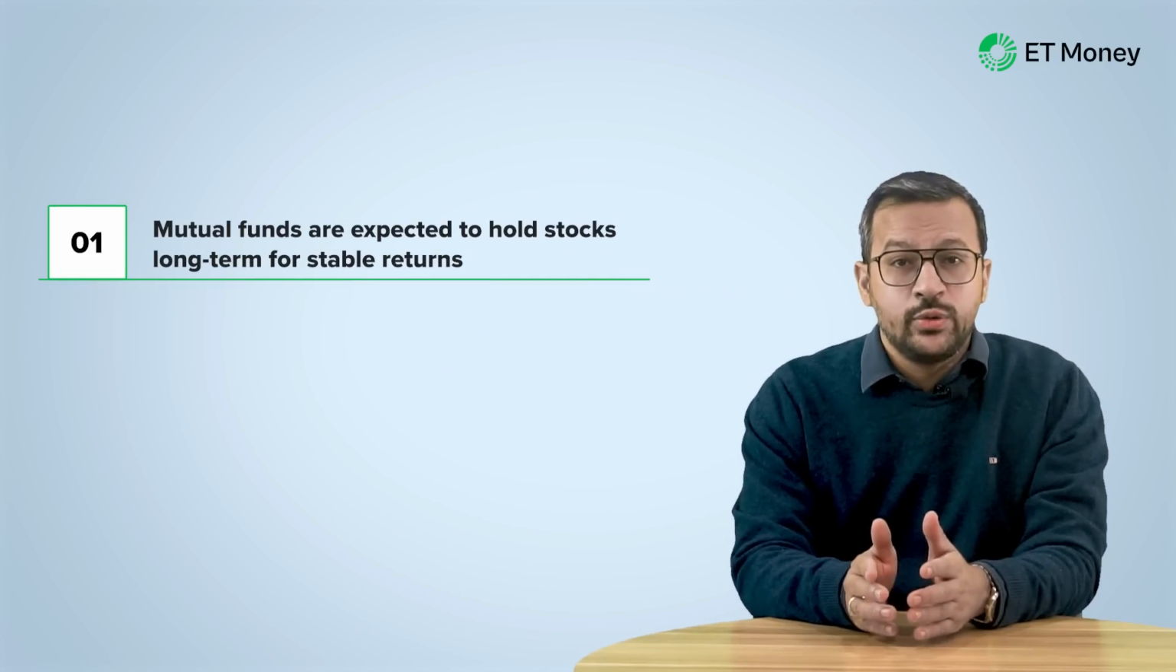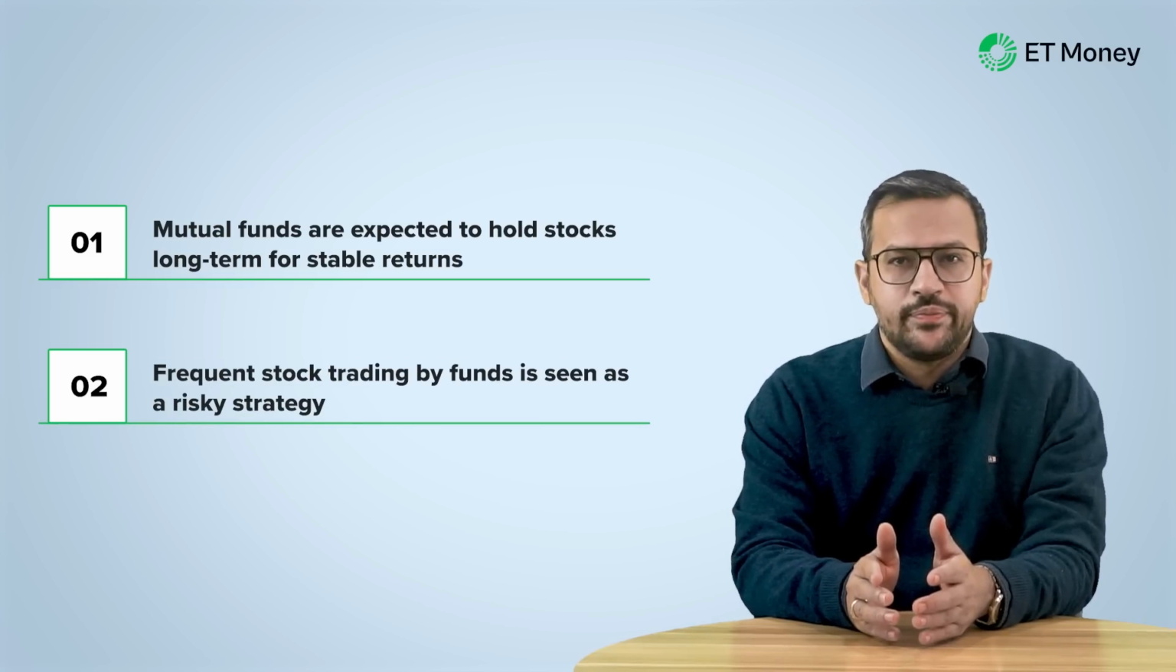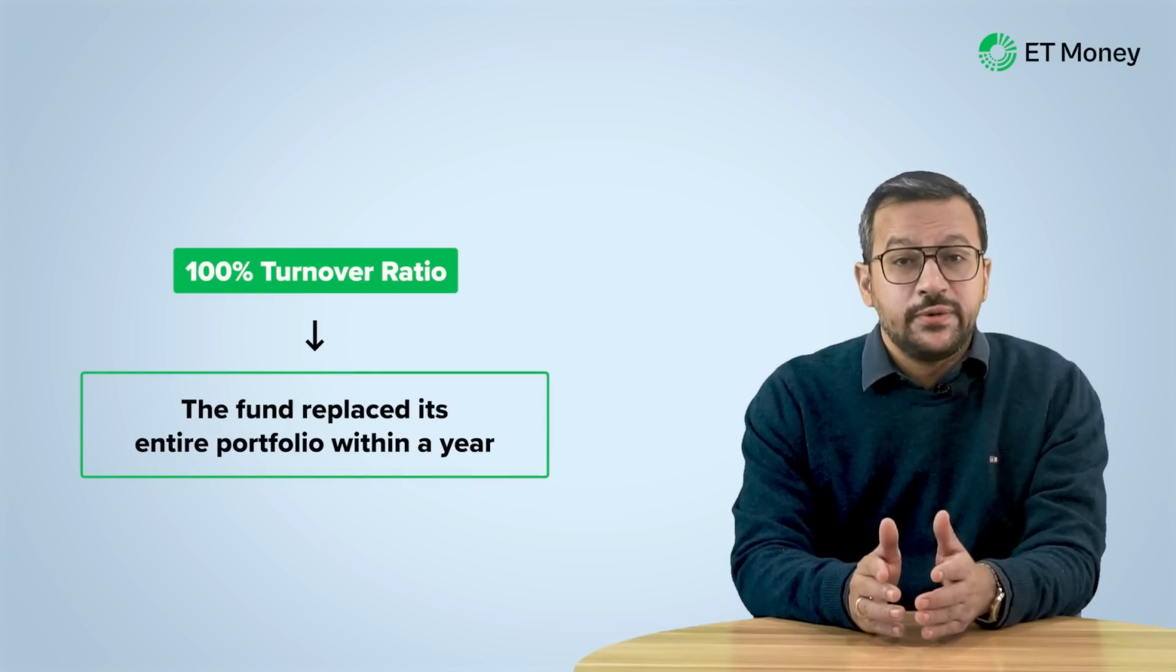As per conventional wisdom, mutual funds should buy and hold most of their stocks for the long term. If a fund buys and sells stocks frequently, it's considered risky. Now we looked at the turnover ratio to understand how frequently a fund buys and sells stocks. A higher number means frequent buying and selling. Also, a turnover ratio of 100 means the fund has churned its entire portfolio in the past year.